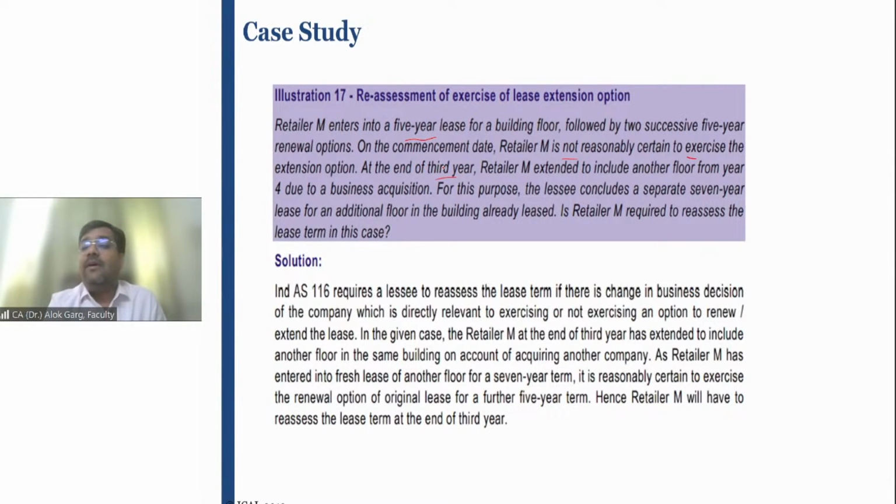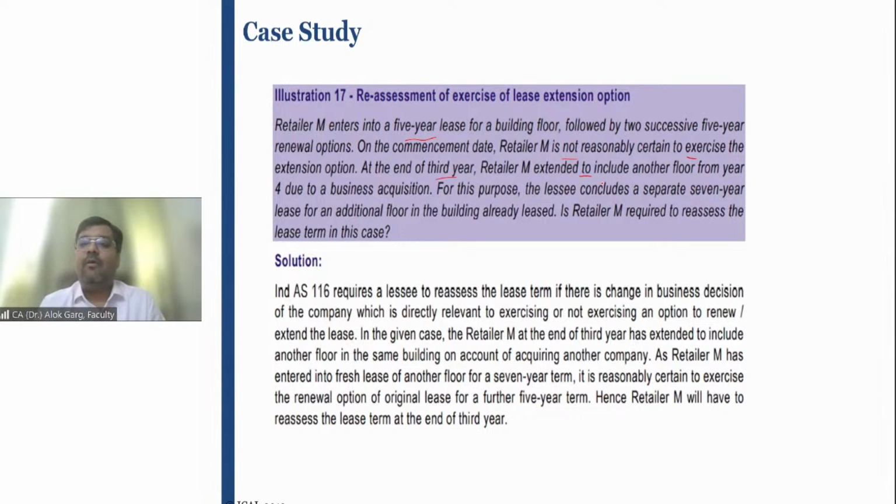At the end of the third year, retailer M extended to include another floor from year 4 due to his business acquisition. Right? So at the end of the third year, the business is expanding, the business is growing, and this lessee has extended to include another floor from year 4 due to a business acquisition.